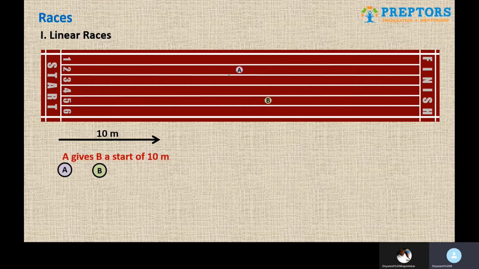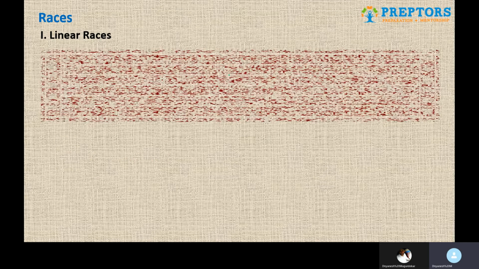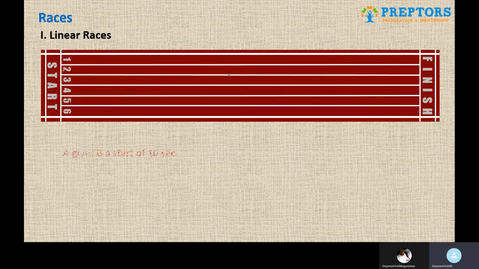Now this start can be in terms of time taken also. For example, they may say A gives B a start of 10 seconds. Again the same interpretation: A will let B run for the first 10 seconds and only then A will start running.